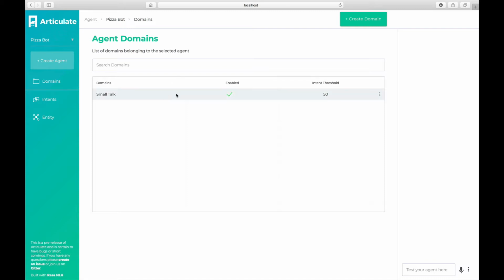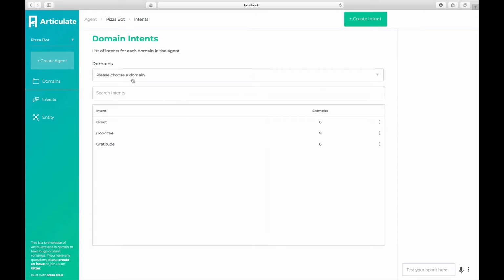So I've actually already created one domain, which is the Smalltalk domain. And if I go to the intents list page, you can see that the Smalltalk domain includes greet, goodbye, and gratitude. These are just general conversational pieces that you need if you're conversing with a chatbot. But for this demo, I'm going to create a new domain, an entity, and an intent for ordering pizza, which will round out this agent.